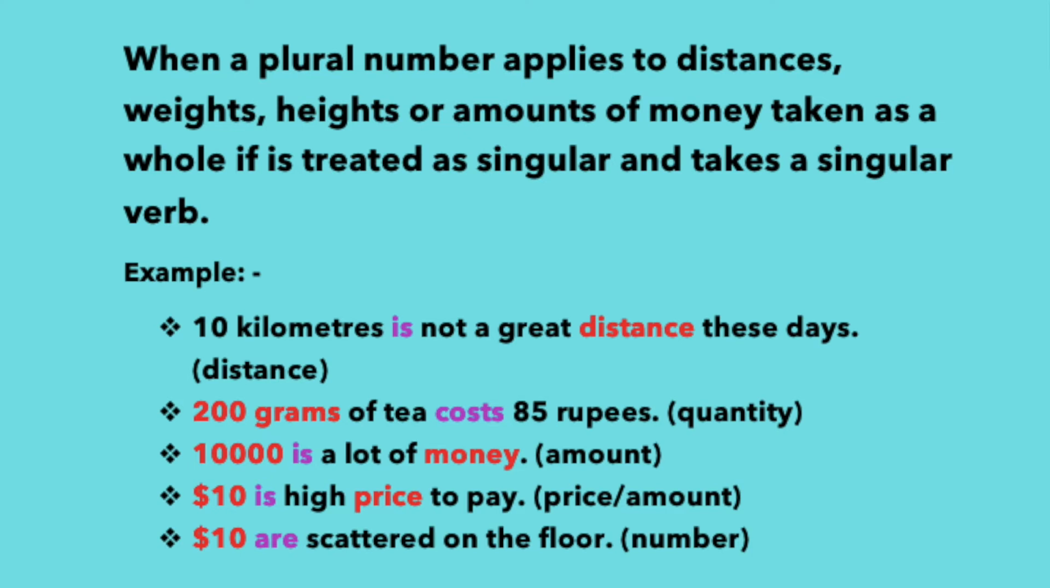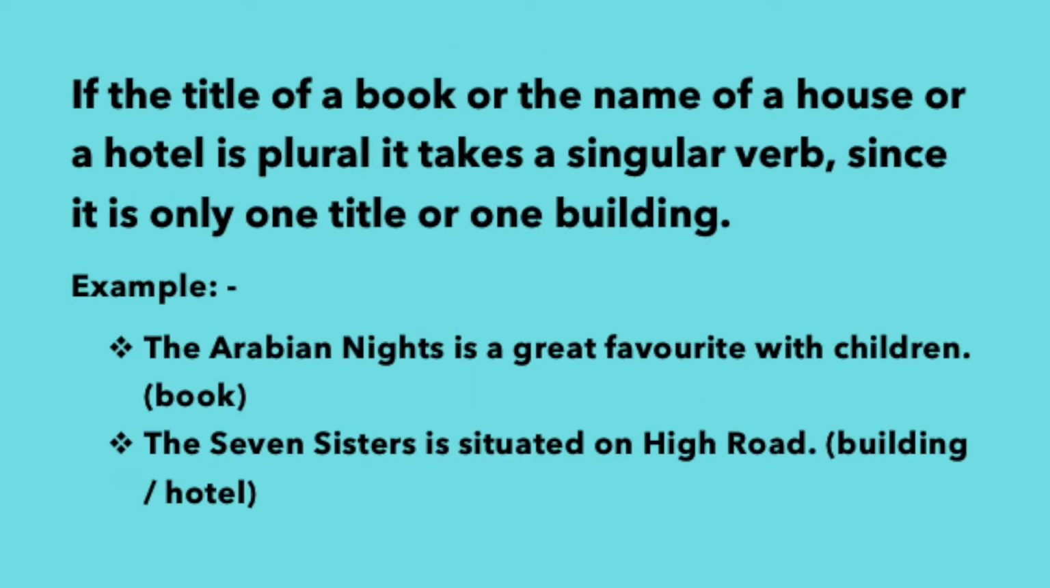Here $10 is considered as a unit. It is an amount of money, so we use is. But "$10 are scattered on the floor" refers to the dollars themselves, so we use are. Is that clear? If the title of a book or the name of a house or a hotel takes a